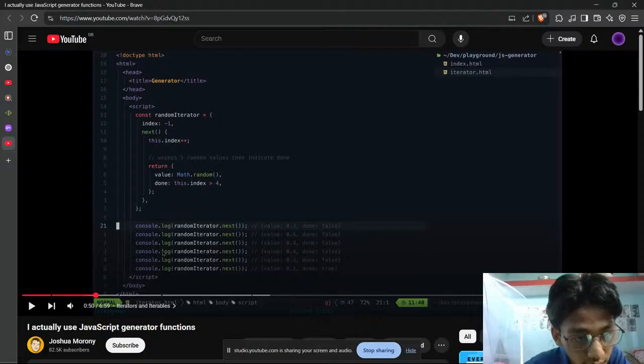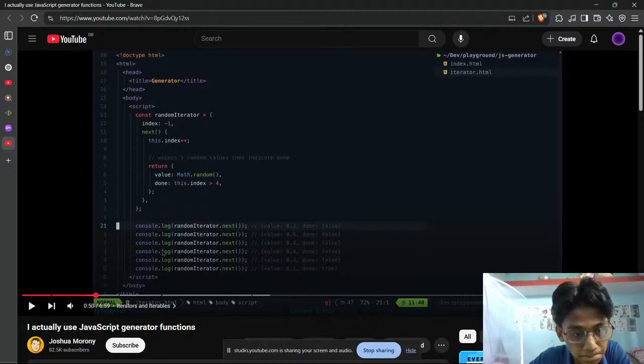Here's the object. In index we have -1, and in next, this.index, we have to increase that index. After that we return a value, which we actually don't have, so we return the value randomly, and done is this.index greater than 4.